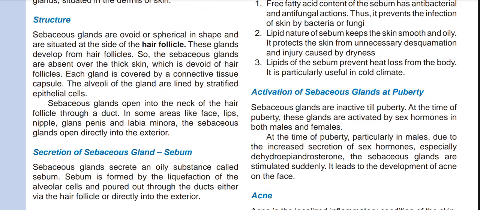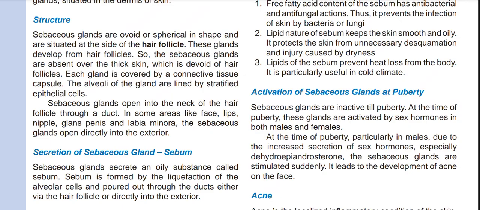Sebaceous glands are ovoid or spherical in shape and are situated at the side of the hair follicle. These glands develop from hair follicles, so the sebaceous glands are absent over the thick skin, which is devoid of hair follicle. Each gland is covered by a connective tissue capsule.